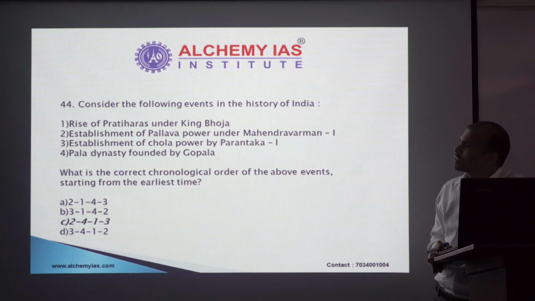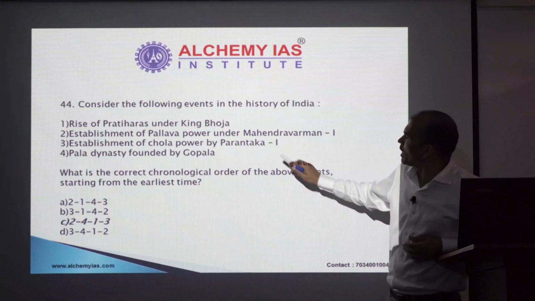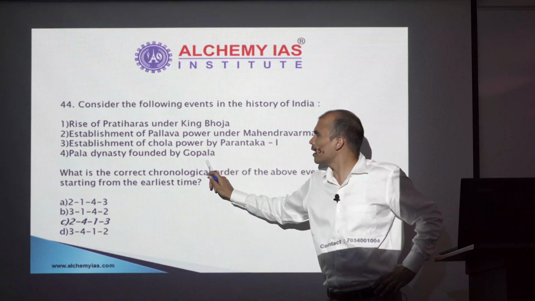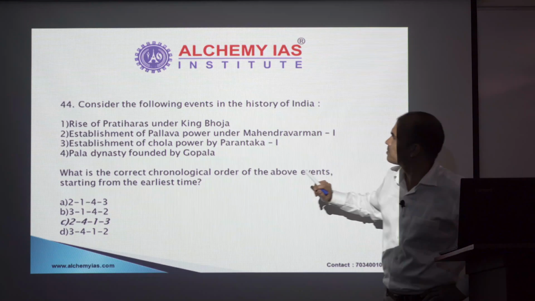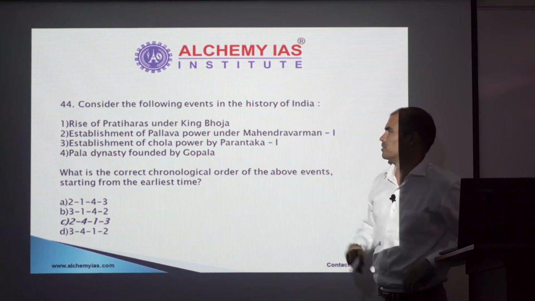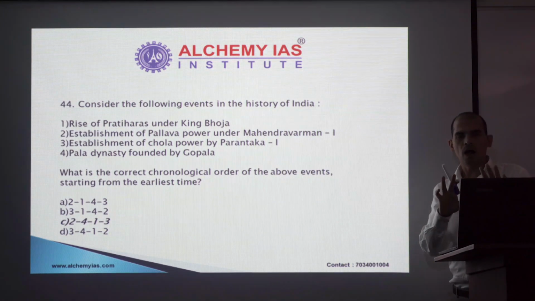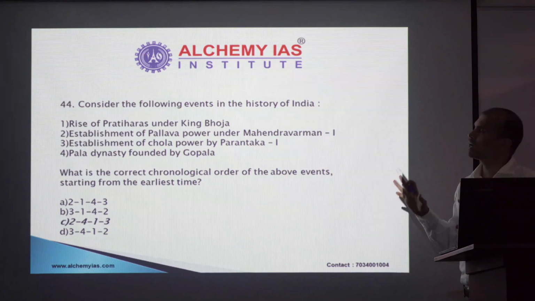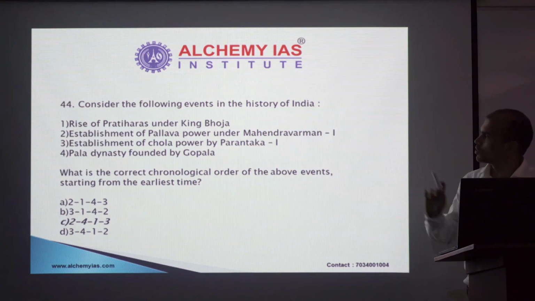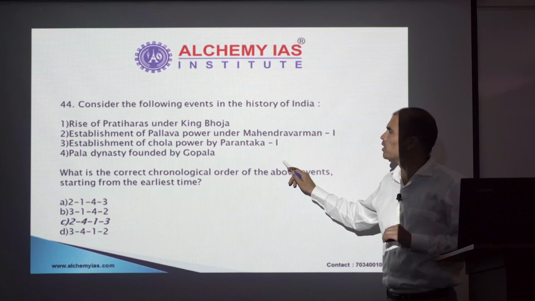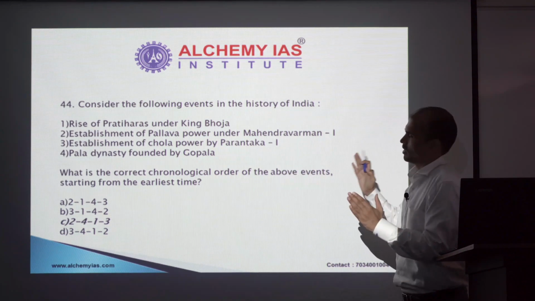Similarly, this question is also a little tricky, but not a difficult one. If you could have thought it through, you could have reached some logical conclusion. For example, look at Pallavas and look at Cholas, option 2 and option 3. I believe the majority of you may know that Cholas came after Pallava. So with this you can draw a conclusion that 2 will be before 3.